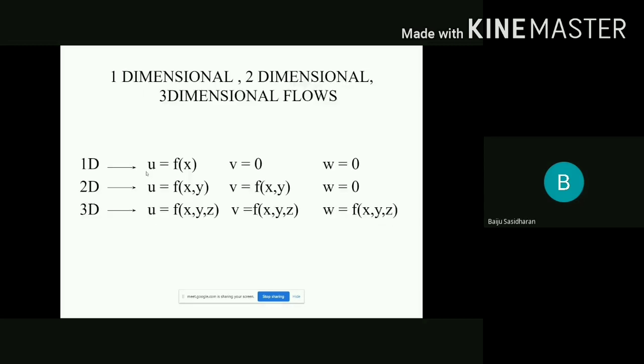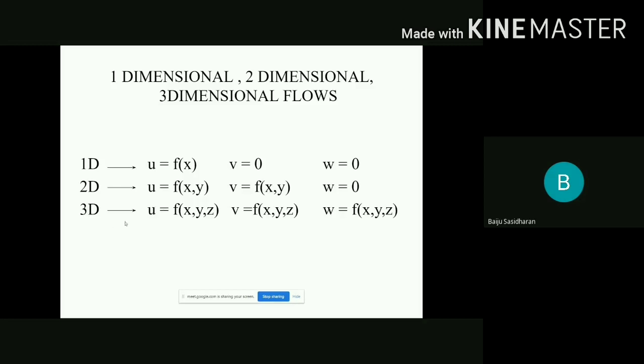If you are considering two-dimensional flow, in some cases, in order to make it a little more precise, we will consider two dimensions. There we will consider both the x and y axes. So the velocity u is a function of both axes, x and y, and also v is a function of x and y. And there we are not considering the velocity corresponding to the third axis.